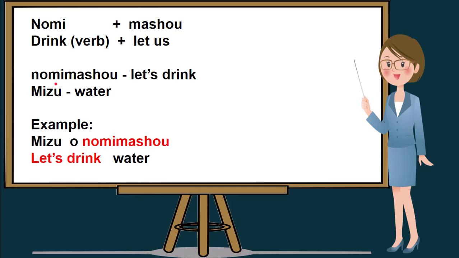In my next example, I use nomimasho, or in English, it means let us drink. Mizu is water. So we will again be using mizu in the beginning of the sentence as our subject, followed by particle o, which will be used before the verb nomimasho. So mizu is water and nomimasho means let's drink. Mizu o nomimasho, in English, it means let's drink water.